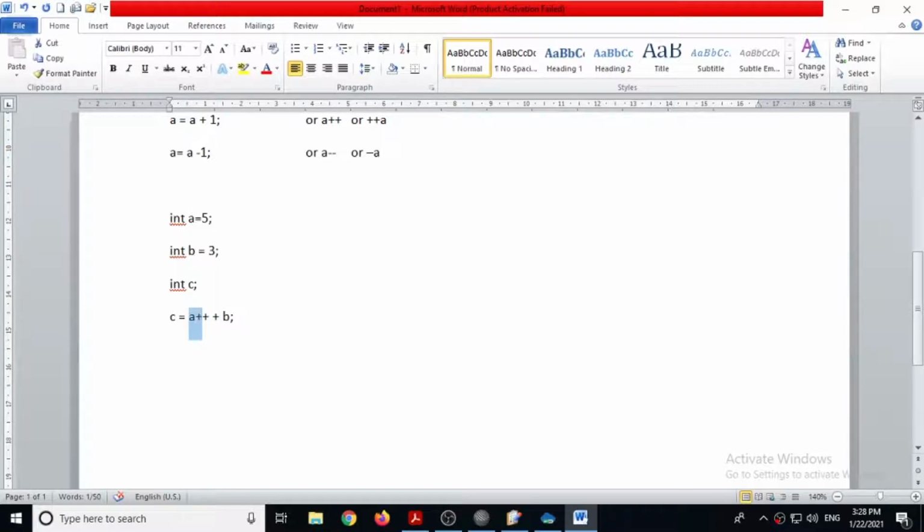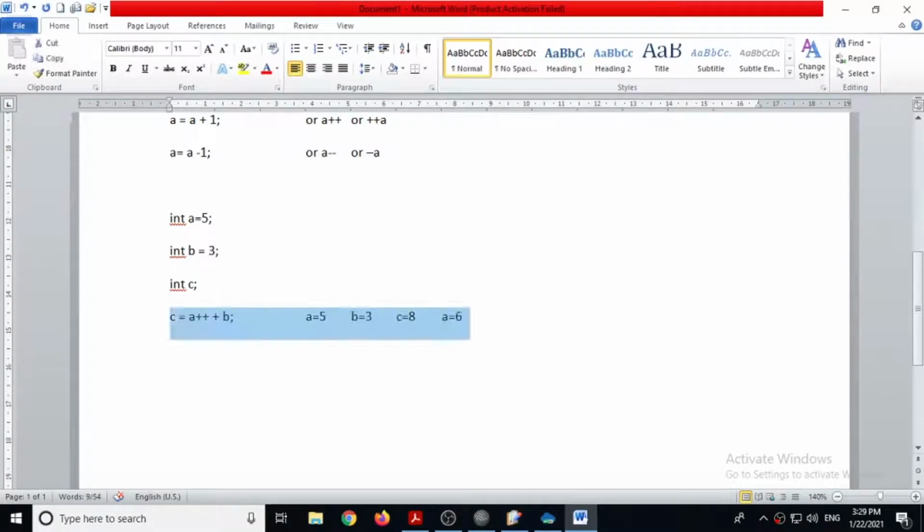Post increment means this increment will be done after the expression gets evaluated. So at this position, the value of a will be taken as 5, the value of b will be taken as 3, then it will be added into c, so the value of c will become 8, and then it will increase the value of a, so the next value of a will become 6. This is known as post increment.